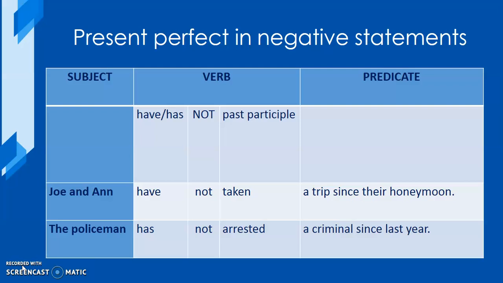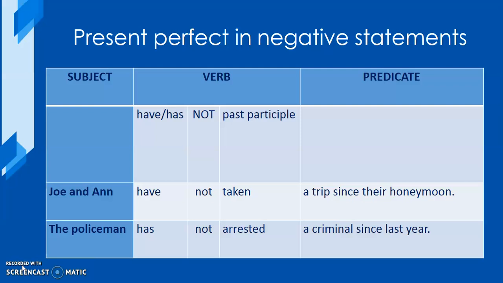Our next example says the policeman has not arrested a criminal since last year. And in this case, has was used because the policeman is in singular. So again, we see that there needs to be an agreement between the subject and the verb in the case of have or has.